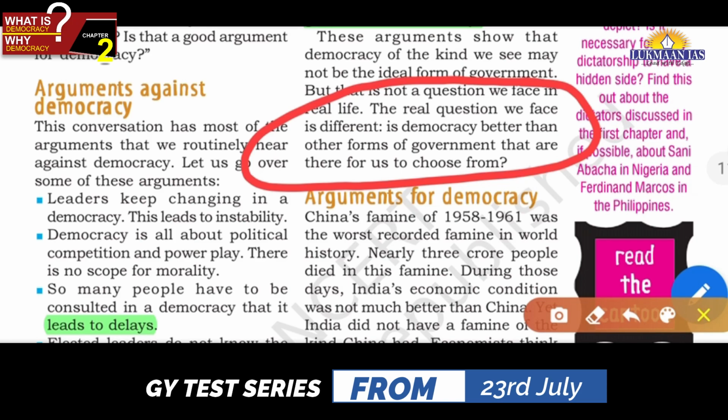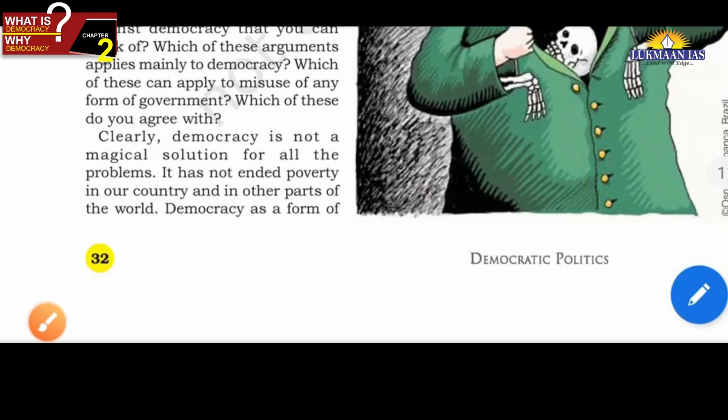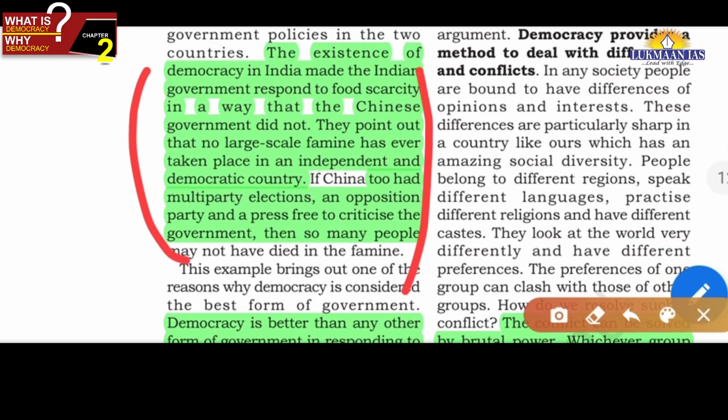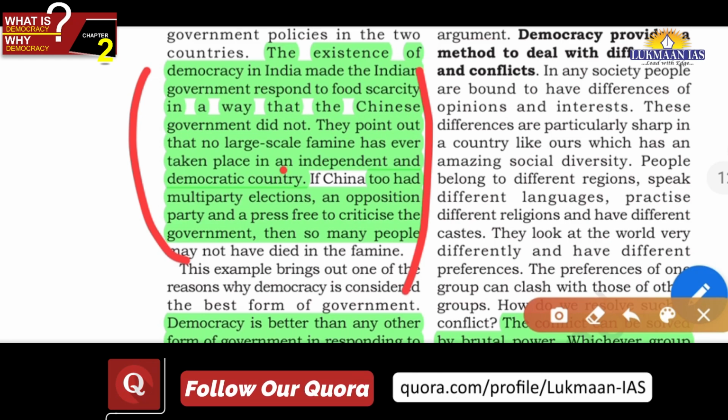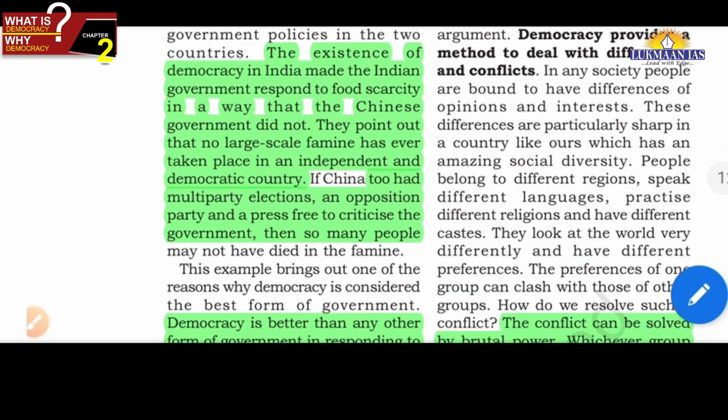Now let us see some arguments for democracy, friends. And in this case, one example from China has been taken, that China faced a famine, but India did not face famine, and the reason given is that in China there is no opposition party, no multi-party elections, and that's why there was nobody to criticize the government policies, and that's why the Chinese government could not be held accountable, friends.